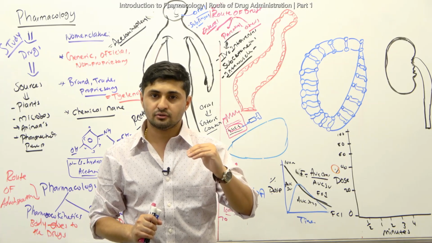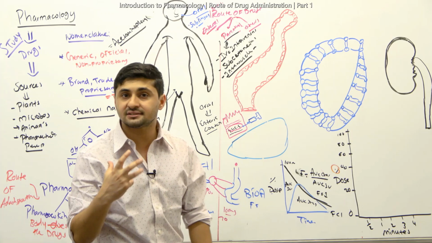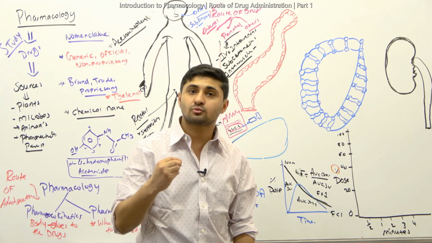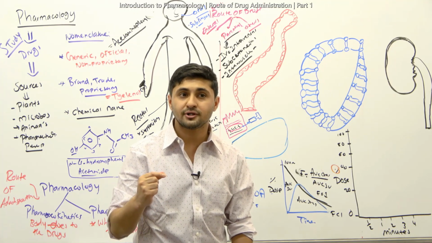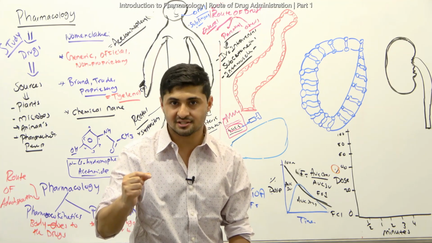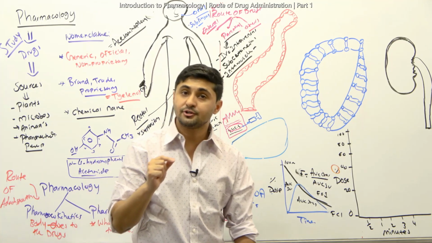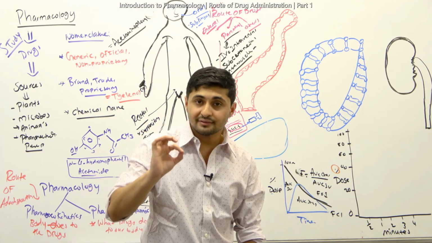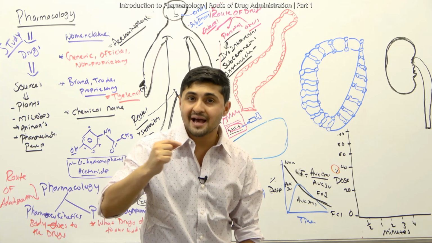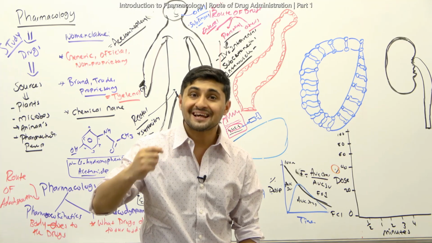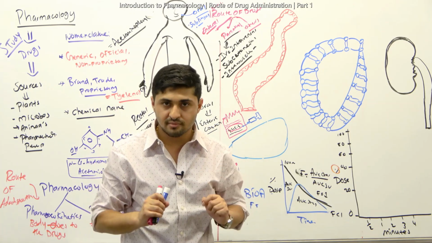Other thing is that when you give subcutaneously, there are a lot of mast cells around there. Mast cells trigger allergic reactions. So that's the reason it's really important to have an allergy test, because whenever you give any drug subcutaneously, it could cause an allergic reaction, because the mast cells are around there and they can produce histamine. So that is something you have to be cautious about.